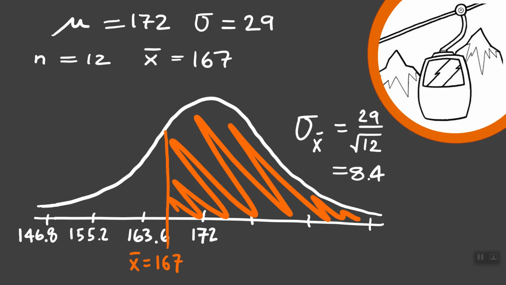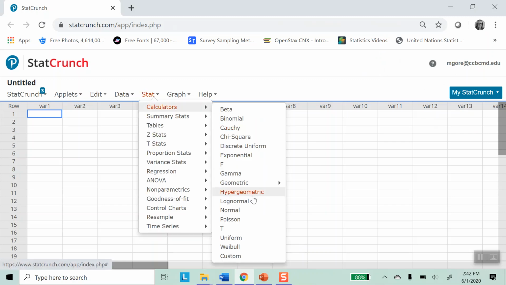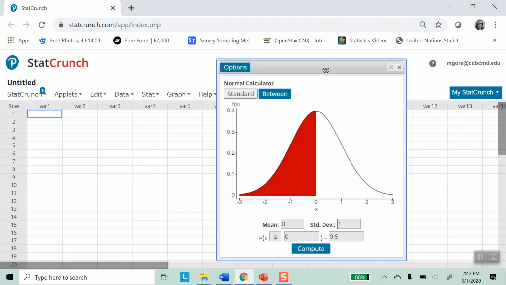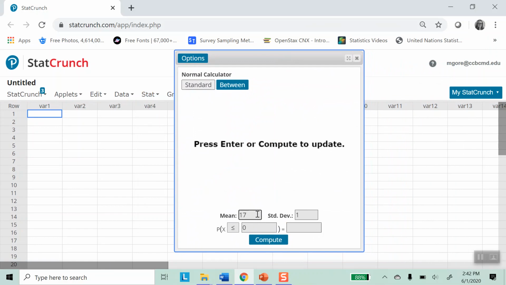So once again, I have a nice sketch of what I'd like to accomplish in technology. Now we're going to move over to StatCrunch and see what the area of this orange shaded region is, which we realize is the same thing as the probability. Get to the normal calculator. Stat, Calculators, Normal. Again, it's just generic, actually set up as the standard normal right now. We're going to make this apply to our situation. So we're going to put the 172 in for the mean. We do not put the 29 here. We put the 8.4 here because we're looking at samples of size 12.